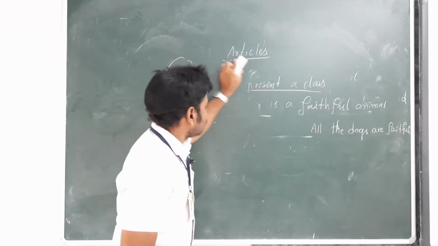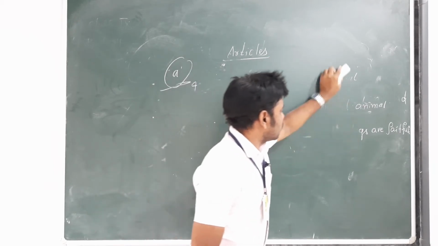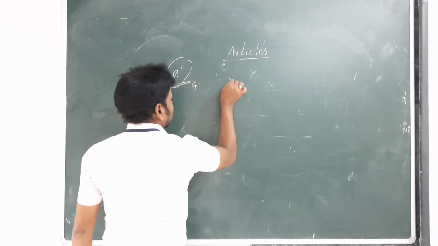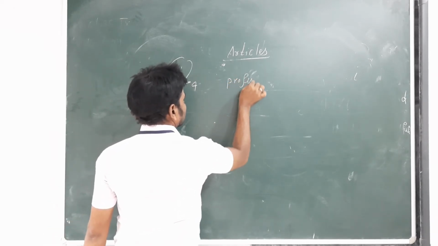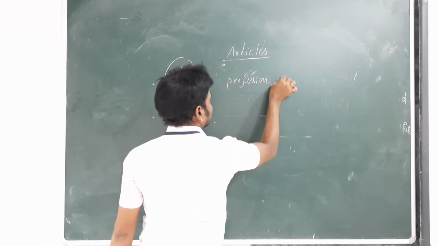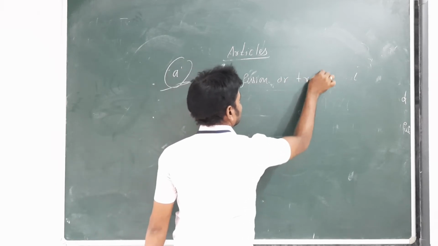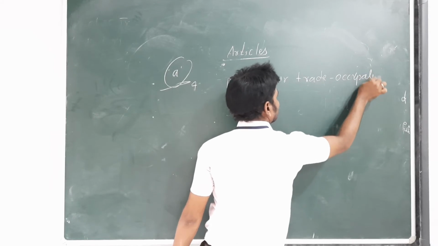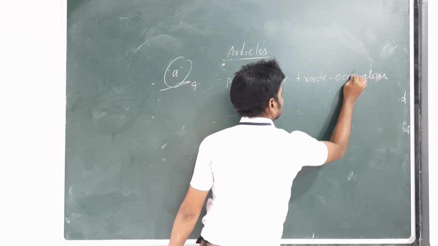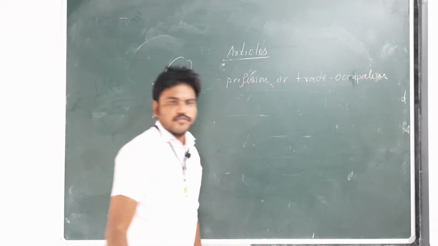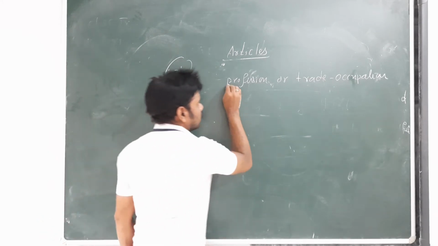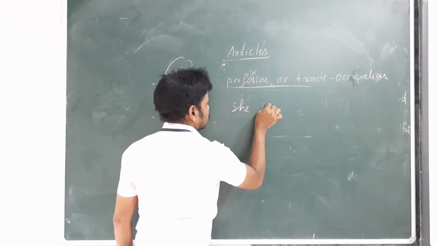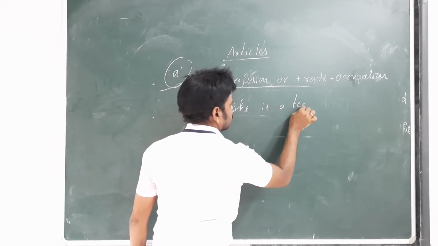Next, when we speak of a certain profession, trade or occupation, we can use a article. That is, she is a teacher.